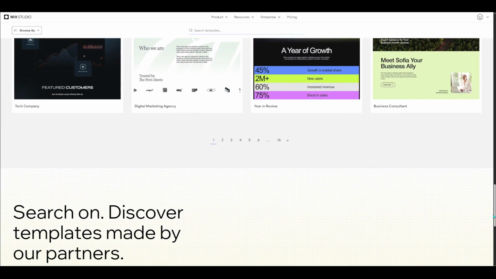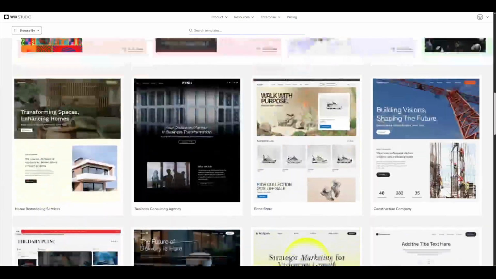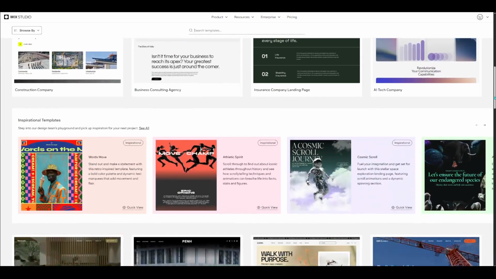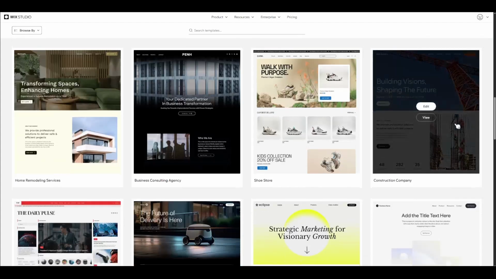Once you're in the template browsing area, you might feel a little overwhelmed by the sheer number of options available. But here's the good news. Wix Studio provides filters to help you browse effectively. These filters are located above the templates. They allow you to narrow down the templates by specific categories, such as business type or design style, making it easier to find something that matches your vision. Take your time to scroll through these options. Choose a template that resonates with your purpose and aesthetic, as the template you select will significantly influence the first impression your website will make.